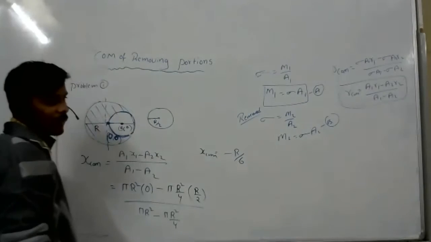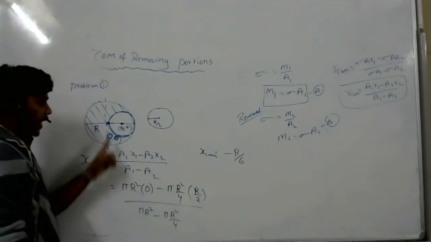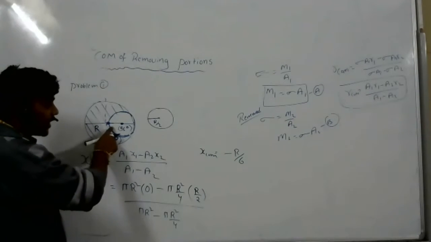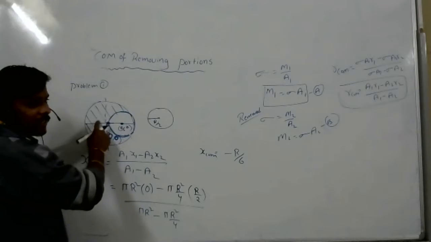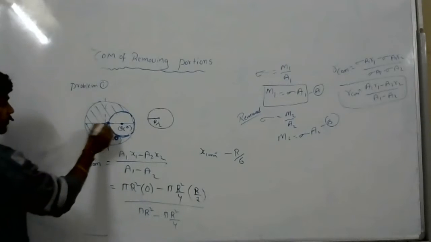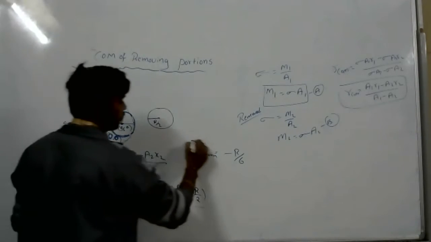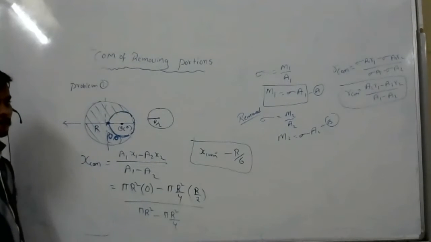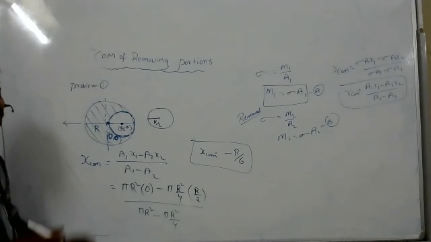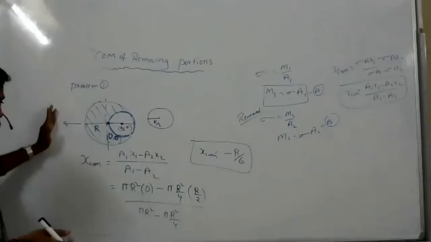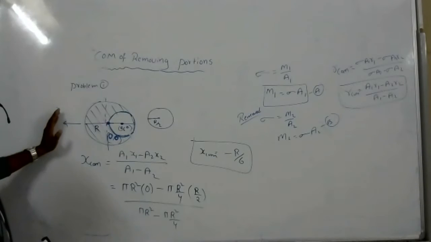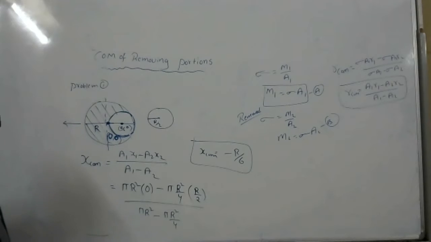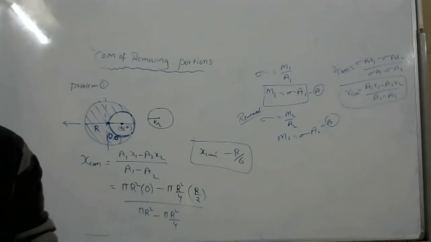Why we got minus r by 6, do you know? Because the main one is at 0, like the x value is 0. Now the center of mass, is it shifted in this direction or in this direction? So it shifted in the negative direction. That's why it is negative. Clear? Okay, sir. So when it's negative, it means it's shifted in the negative direction. Yes. Risha, clear? Yes, sir.